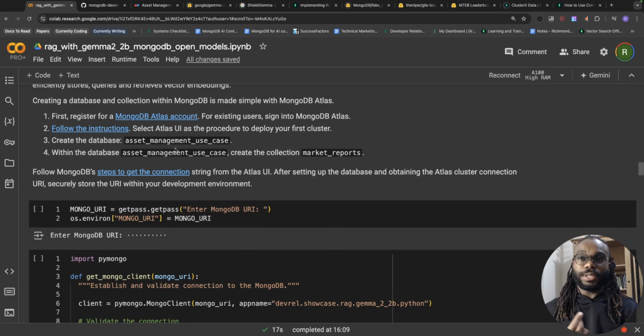And then the next thing I want you to do is create a database called asset management use case. And within the database, you can create the collection market report. I'm going over this, but I'm going to show it to you in a second. Also, when you're within your MongoDB Atlas account, you need to get your connection string, and the steps to get it are right here. So let's go over to MongoDB.